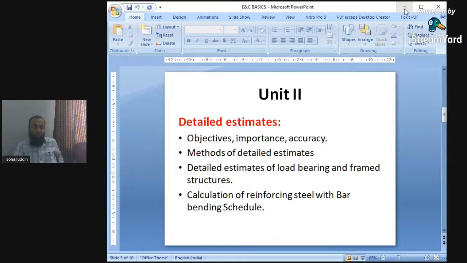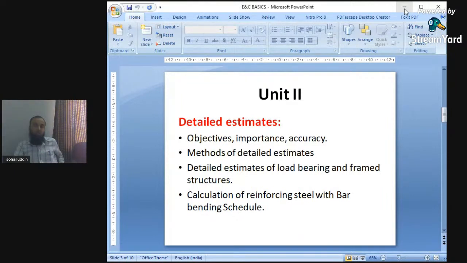The bar bending schedule is a table which represents various types of steel along with the diameter, along with the length, along with the weight of that bar, whether it is 6 mm, how much will be the weight, whether it is 8 mm, how much will be the weight, how many bars will be required, whether it is a straight bar, whether it is a bent up bar. All this is represented in the bar bending schedule. So every part related to the steel is mentioned in this bar bending schedule.